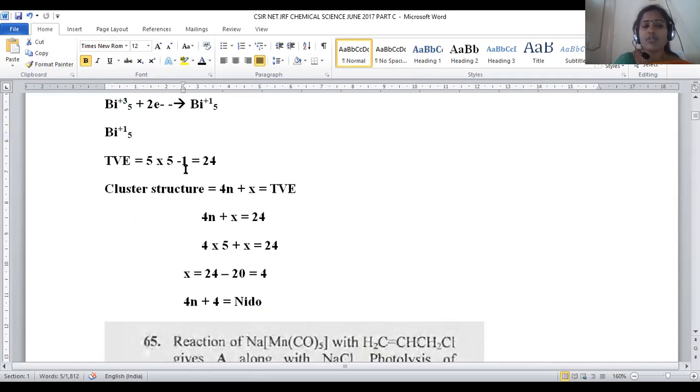Hence, we have to subtract only 1 electron from the system. 25 minus 1 will be 24. Total valency electrons of bismuth 5 plus 1 will be 24.